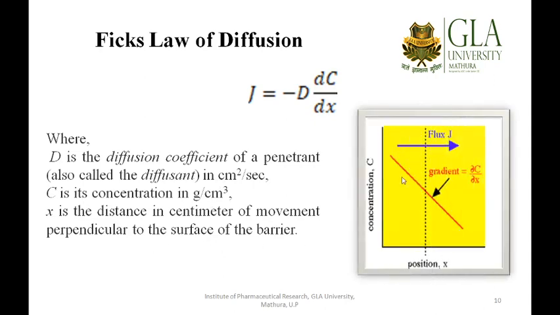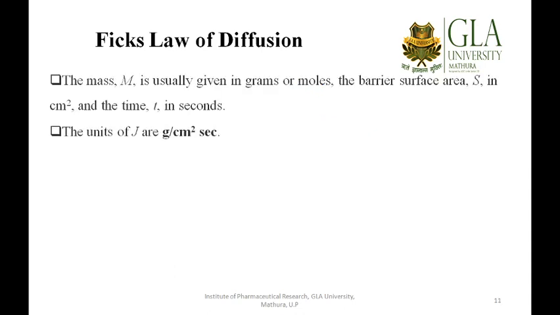So let us see this wonderful diagram. What does it tell? You can see as time is passing and as we are moving away from the drug core, the flux is getting reduced, meaning the drug release will decrease with the passage of time. Fick's law says that the mass m is usually given in grams or moles, and the unit of flux is gram per centimeter square second.